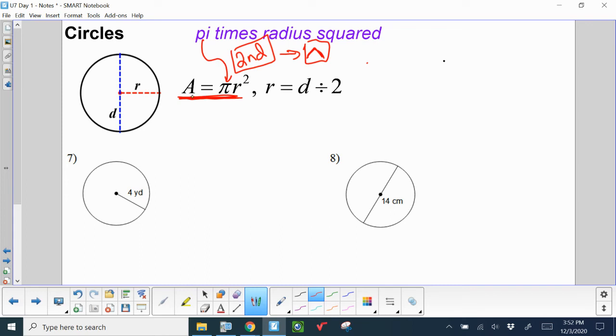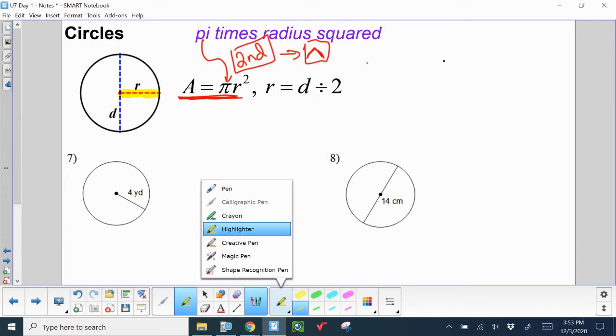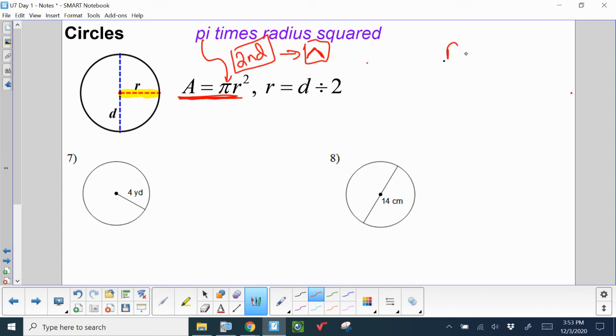So area of a circle is pi times the radius squared. The radius, you can see here in this picture, is half the distance from the center to the outside of the circle. R stands for radius, if you didn't know, and the d is short for diameter.